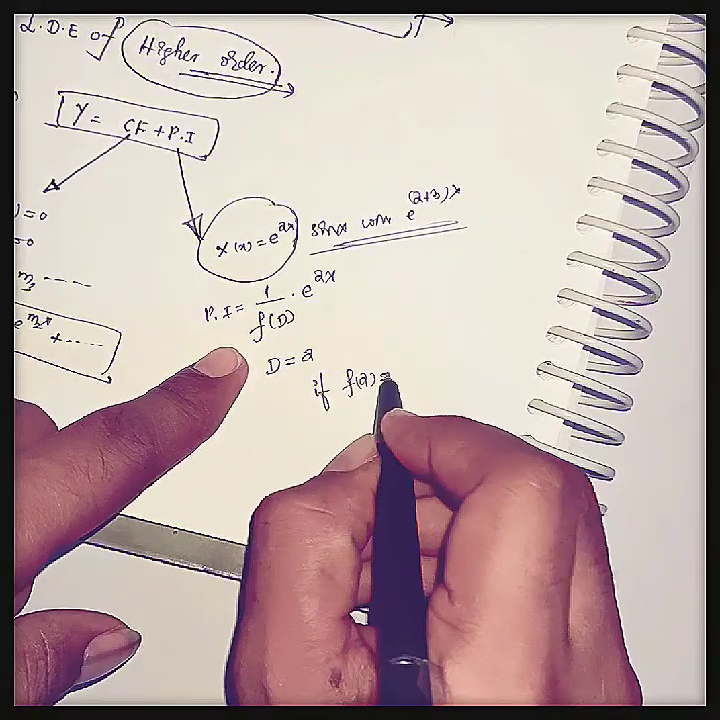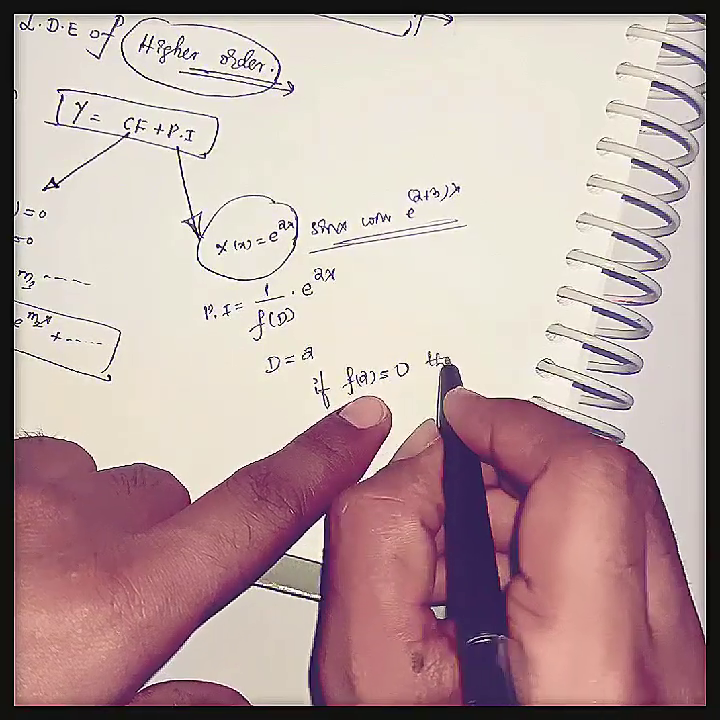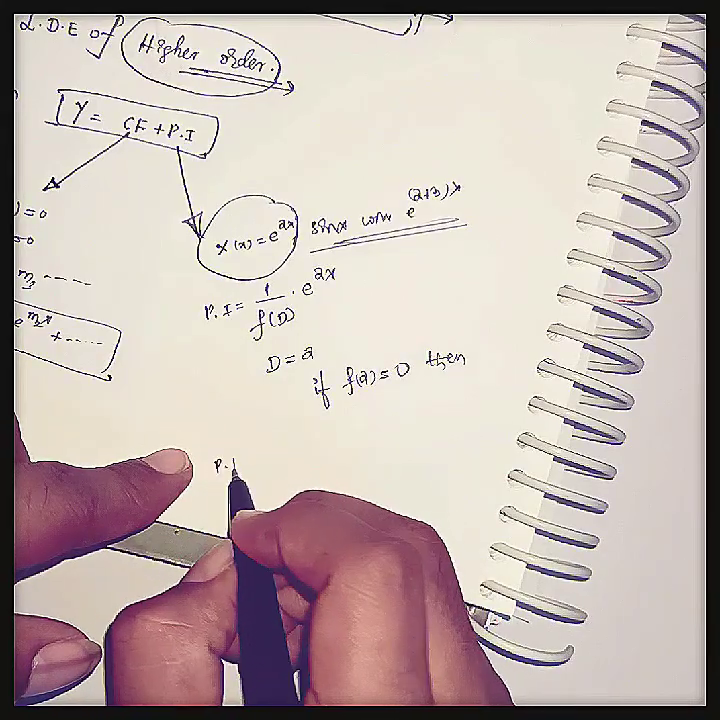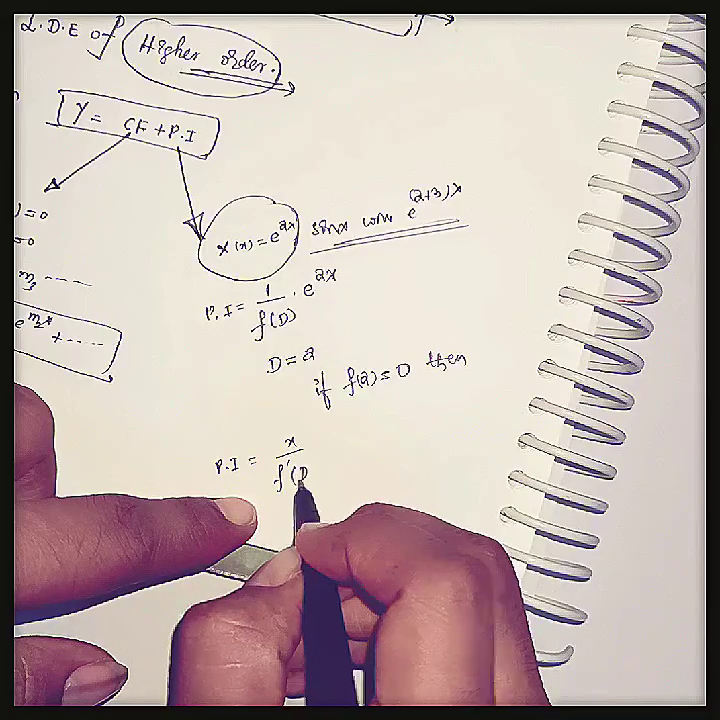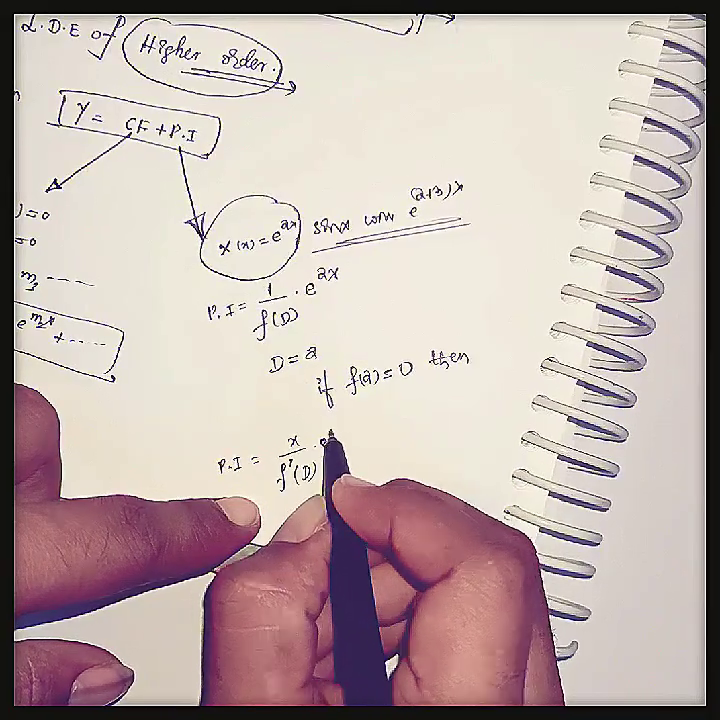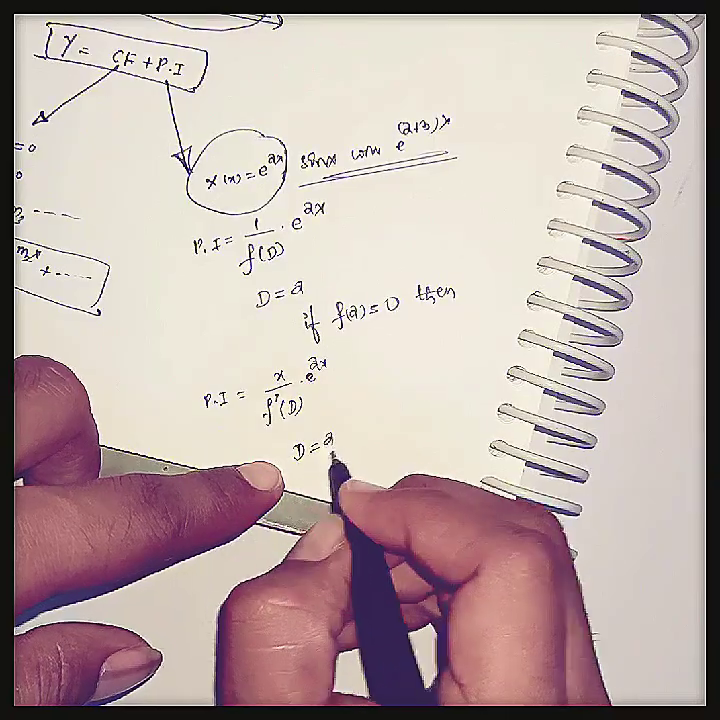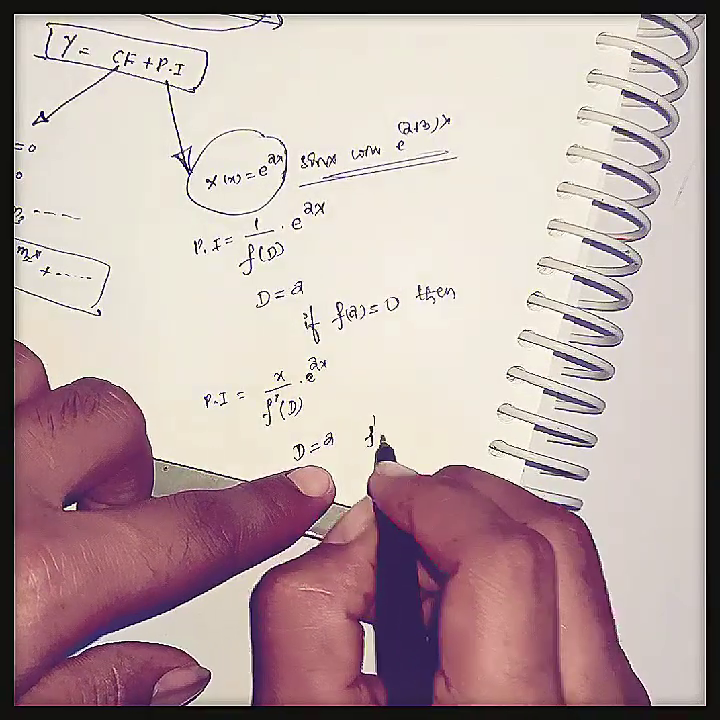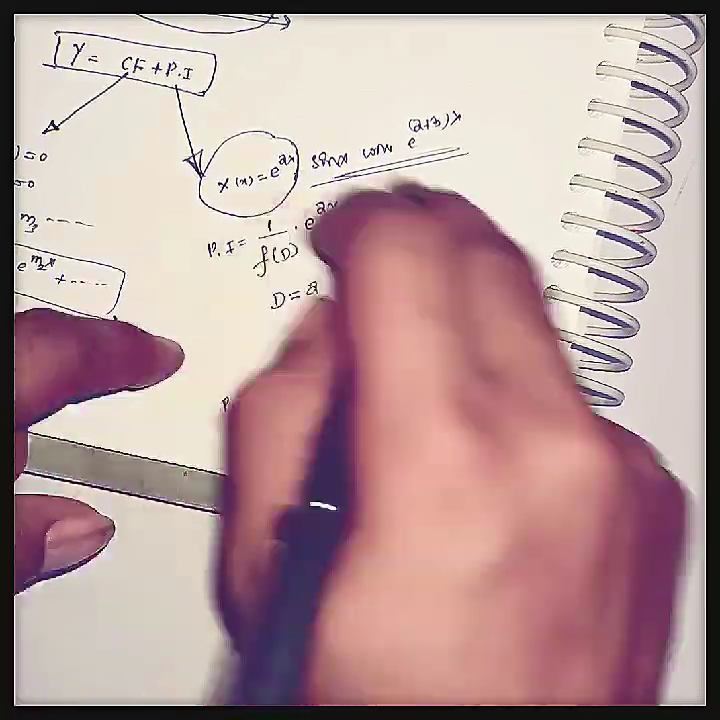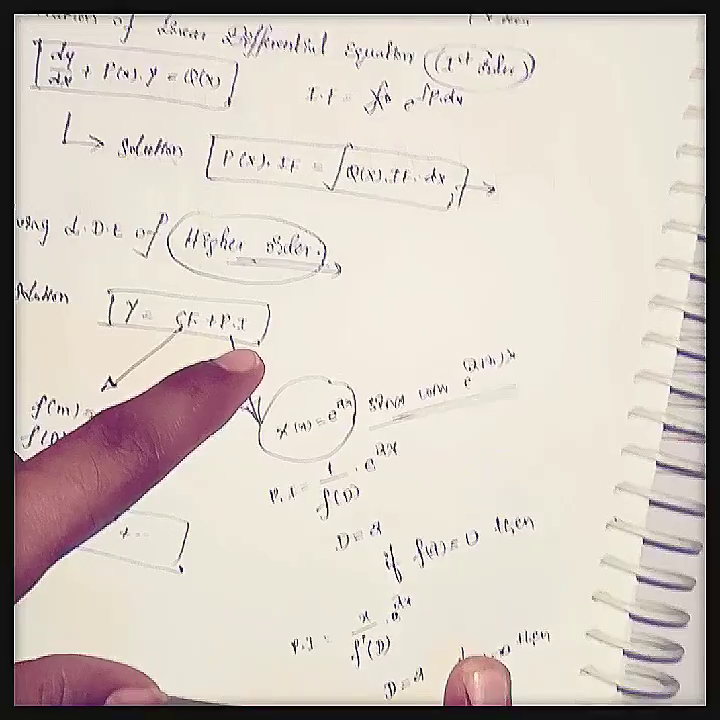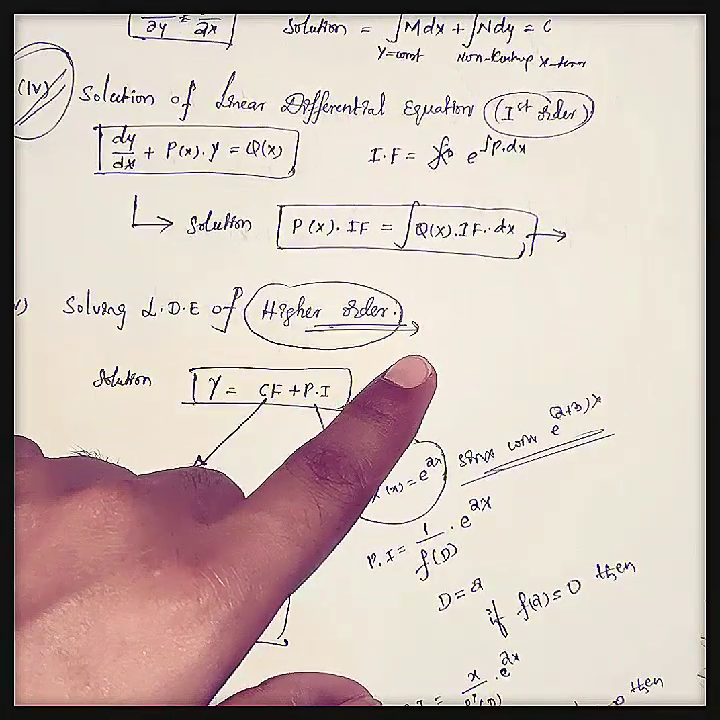If f of a equal to 0, then what should we do? The particular integral equals x by f dash of D into e power of ax. Again we should substitute D equal to a. Again, if f dash of a equal to 0, then we should follow the same procedure to calculate the particular integral. Okay, this is the solving of linear differential equation of higher order.